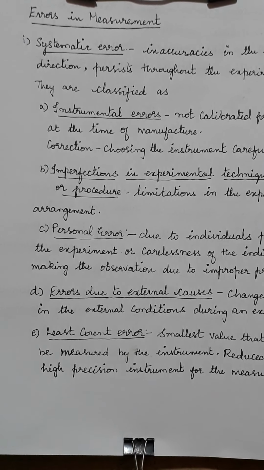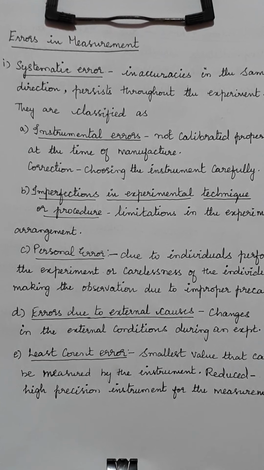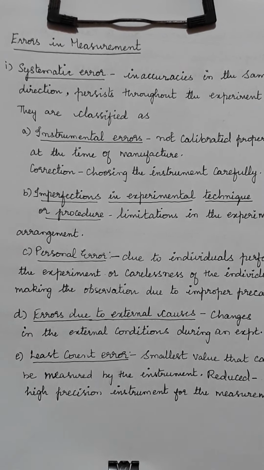So the first type of error is systematic error. A systematic error is due to an inaccuracy in the same direction which persists throughout the experiment. You know the meaning of inaccuracy, but it is maintained throughout the experiment. There are 5 types of systematic errors.